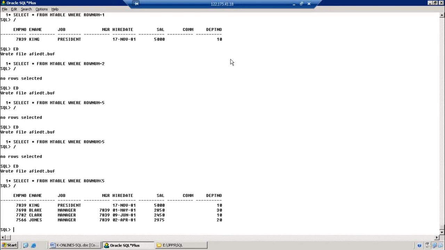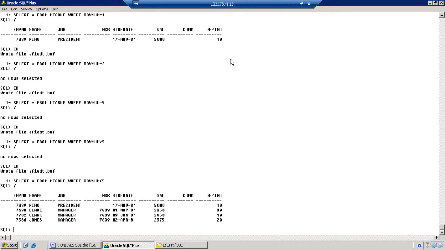As per Oracle terminology, ROWNUM does not recognize the second or third record; it always recognizes only the first record of the table. Greater than does not work, but less than works, so it is applicable only for a few conditions. If you want less than 10, it works, but I want to see a particular record from the table, so how do I retrieve it?